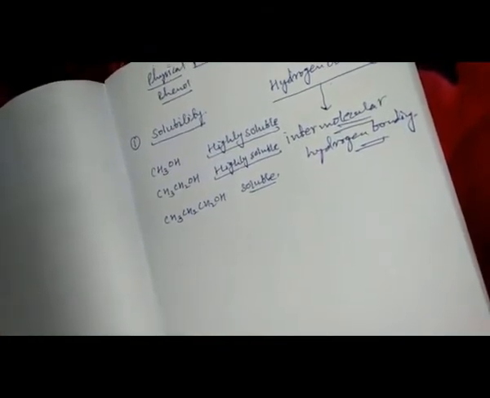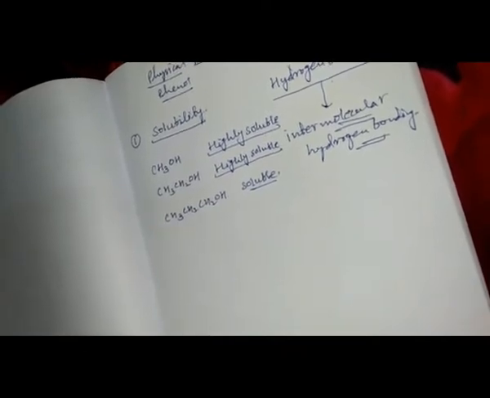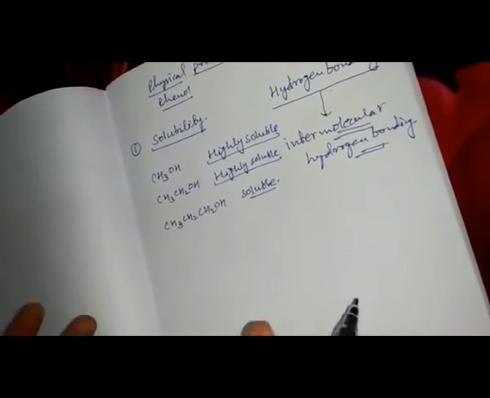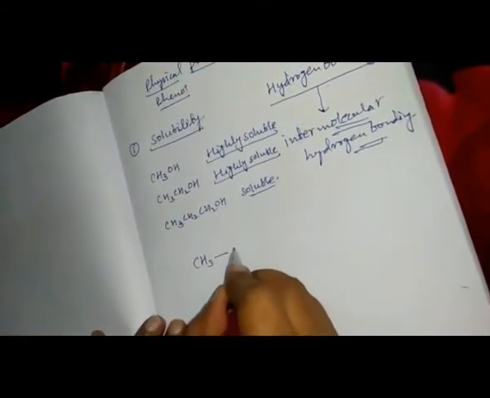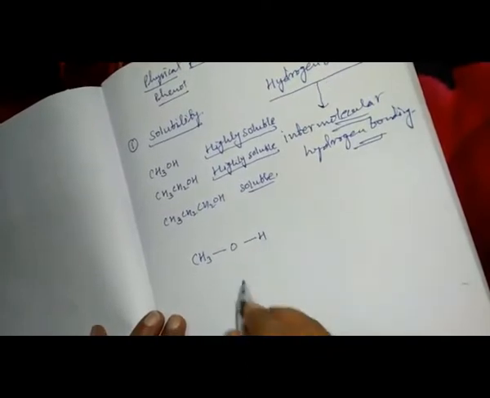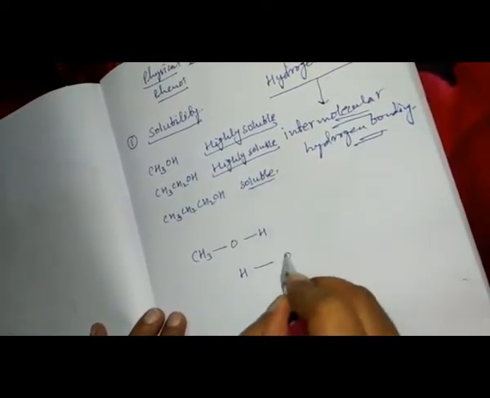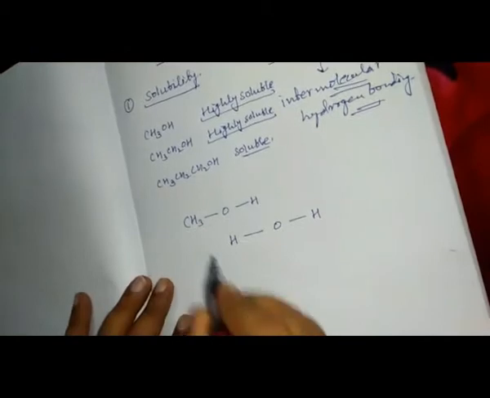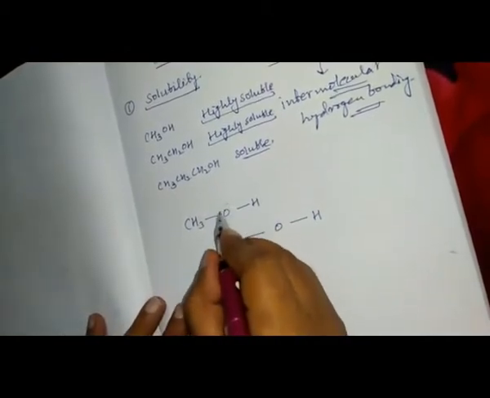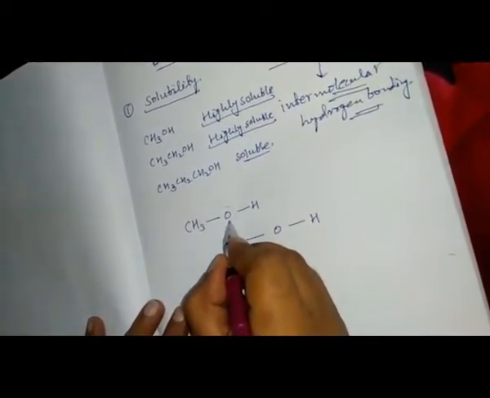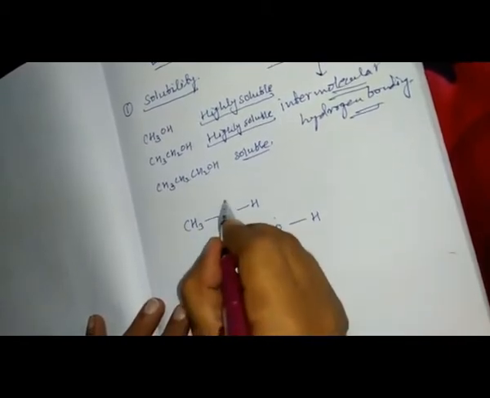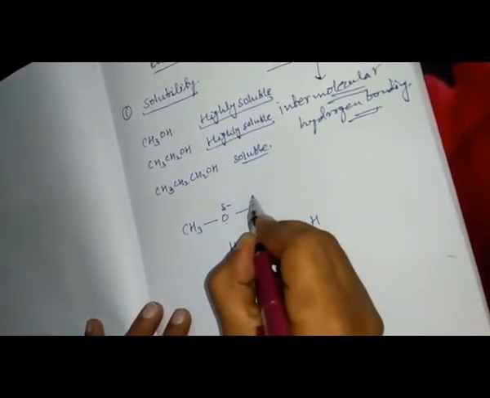Now the point is again the solubility, why they are soluble in water. Simply, they are soluble in water because they form hydrogen bonding with the water molecule. Like CH3OH: this is CH3, this is O, this is H. Suppose this is the water molecule. This is the more electronegative oxygen, getting the partially negative charge. This is getting the partially positive charge.